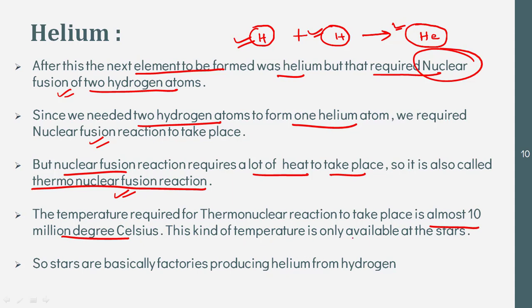This kind of temperature is only available at the stars. So this temperature for nuclear fusion reaction to take place between 2 hydrogen atoms is only available at the stars in the universe, and that is the reason why only at the stars hydrogen is combining with another hydrogen to form helium. So basically stars are factories which are producing helium from hydrogen.